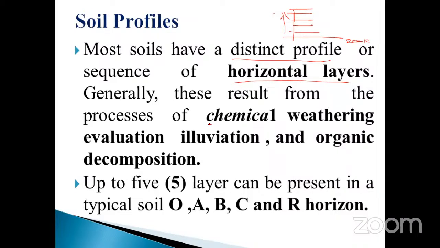How will this layer form? Due to chemical weathering, elevations, and also organic decomposition. Once upon a time, you know about the natural disasters. How do we get coal and petrol? You already know. Once upon a time natural disasters occurred, and all the plants as well as animals were buried under the soil.